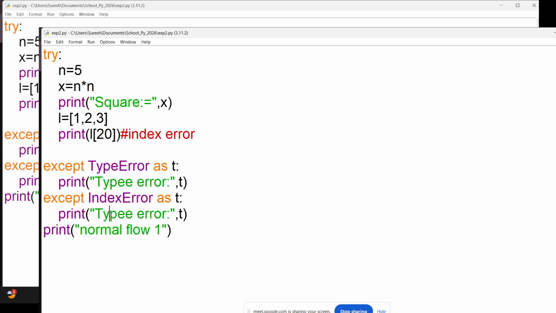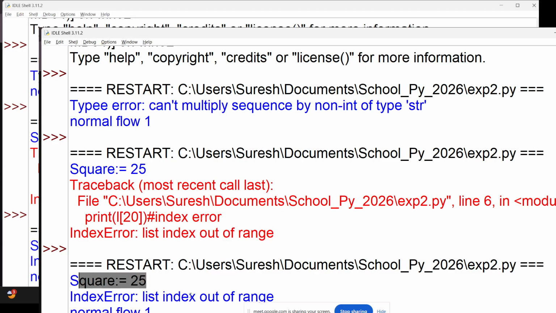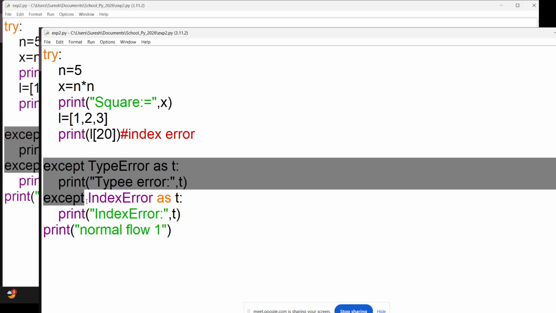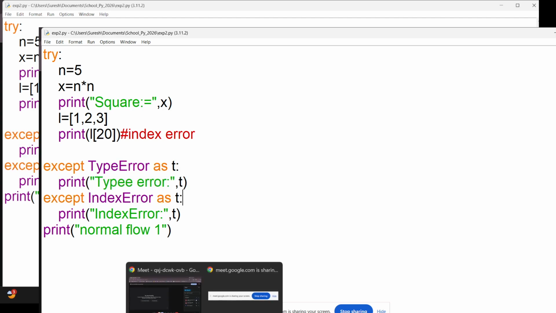So what we need to understand here is that with the help of one try, we can use multiple catch. See, this and this is properly worked. You got it? What is the concept? With the help of a single try, we can use multiple except blocks.